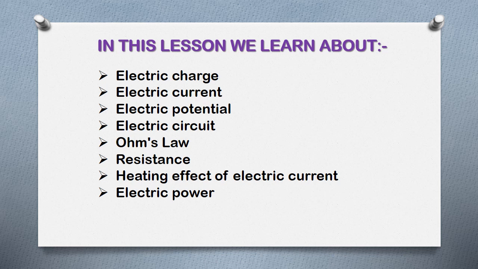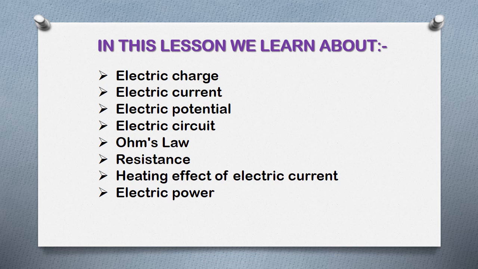Dear children, if we want to know how electricity is produced, how it is supplied through the wires, how it flows through the wire, we want to know about the basic electrical terms. Those basic electrical terms are electric charge, electric current, electric potential, electric circuit.